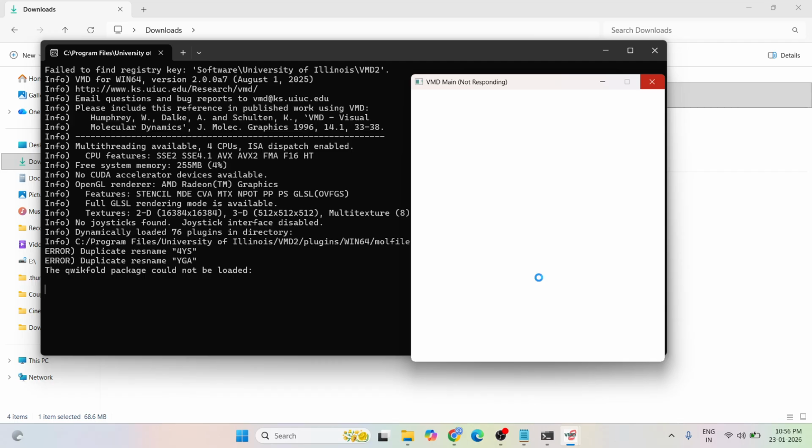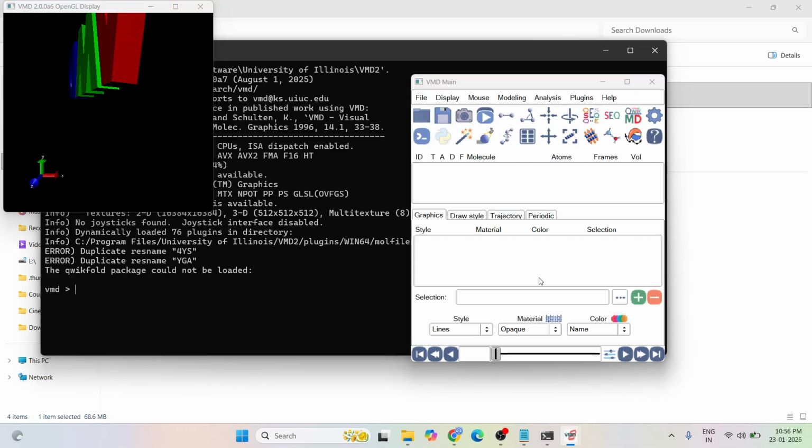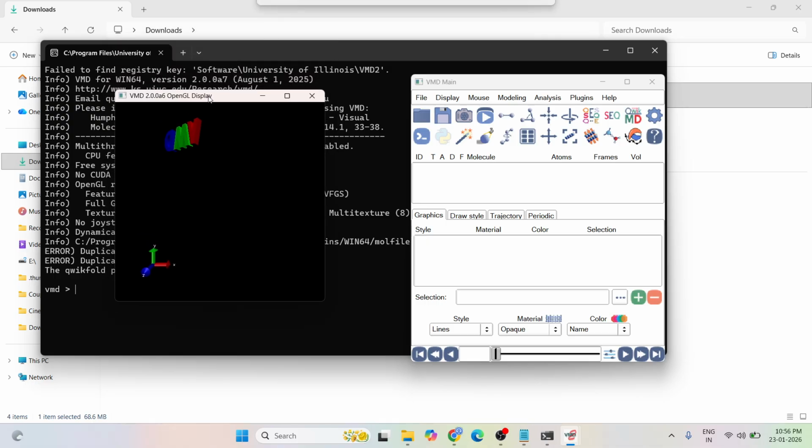Wait for responding. Okay, so this is the VMD software. Here everything is successfully installed properly. This is the GUI of VMD.